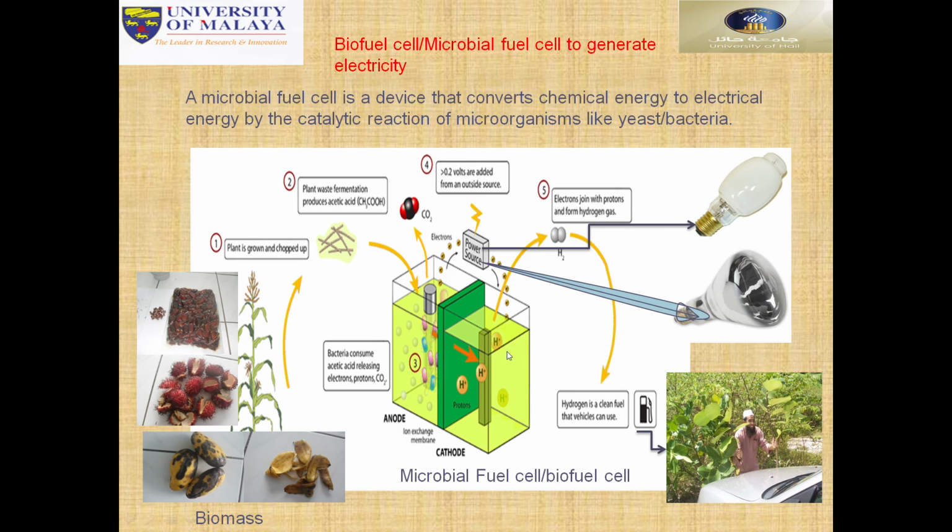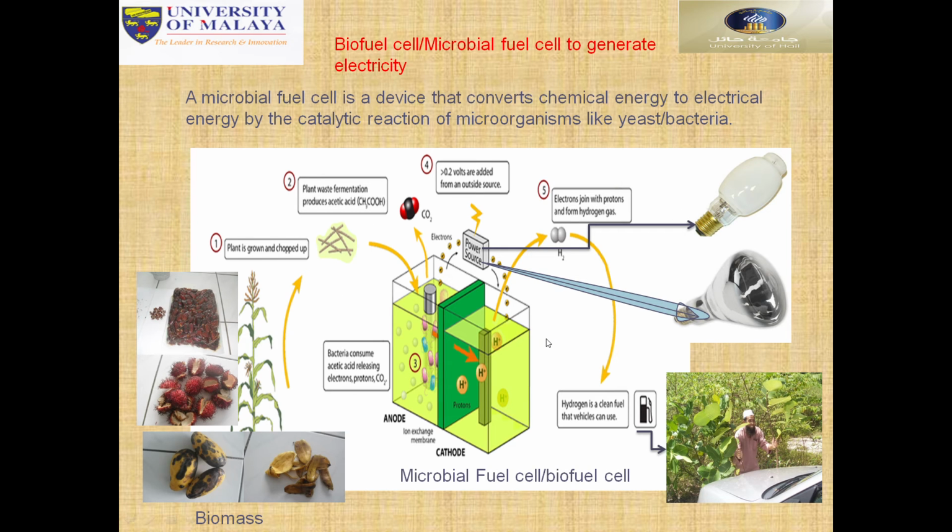And then hydrogen is a clean fuel. Then you see that hydrogen plus, and we collected it here, and then under power, electrons join with protons and form hydrogen. Then what is the power from here and here.